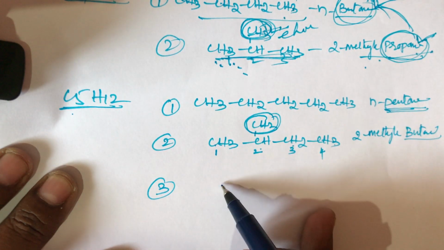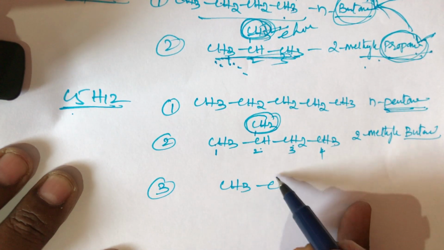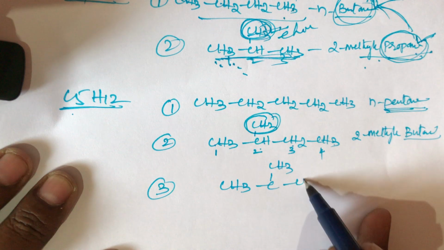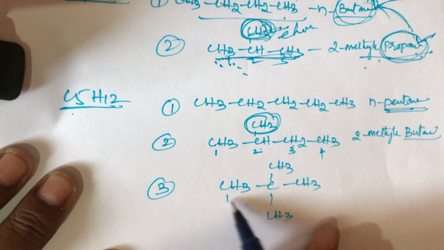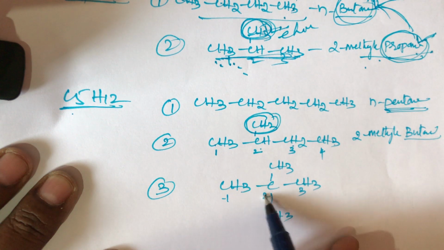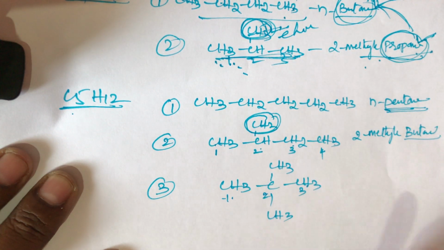And what about the third structure? The third structure is also possible: a central carbon with four CH3 groups. Take the longest chain, 1 2 3. We know the IUPAC rules.